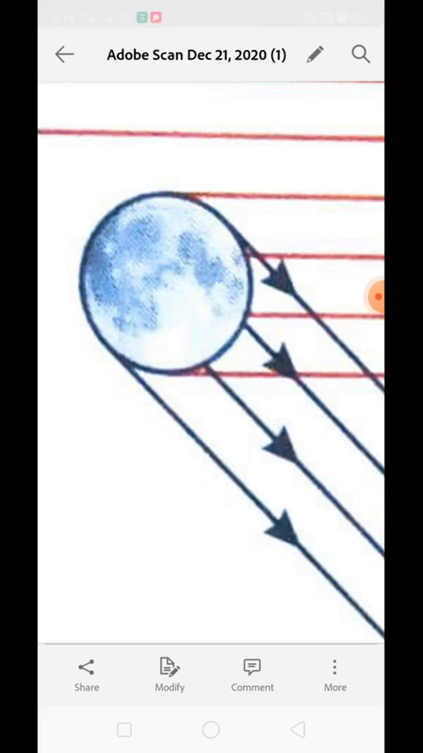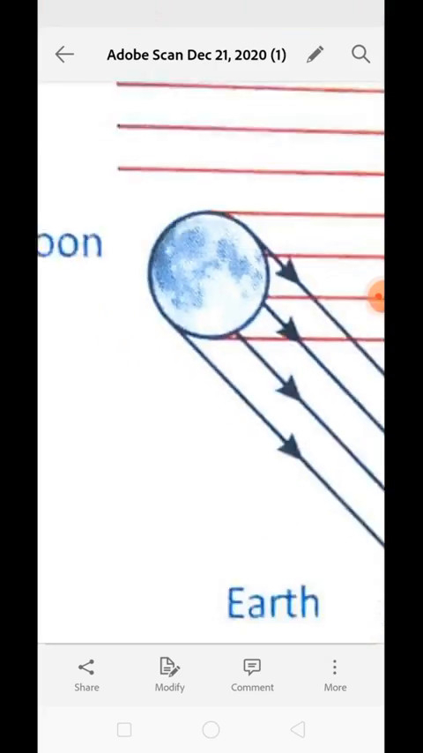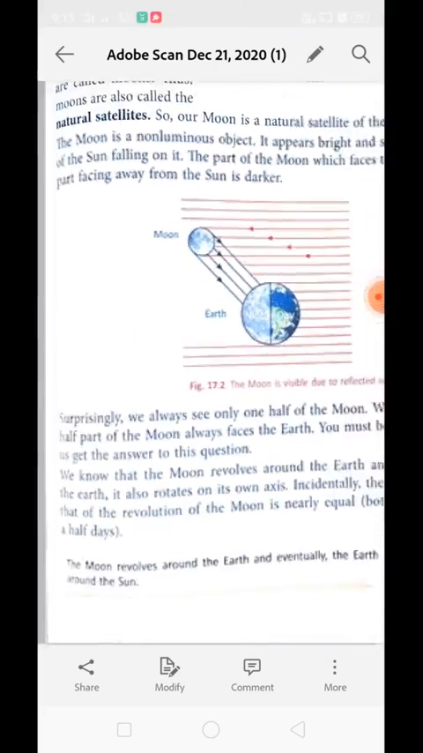The moon revolves around the earth, and because the earth is revolving around the sun, the moon is also moving around the sun while revolving around the earth. Understood? The moon is rotating on its own axis, and it is revolving around the earth as well. While doing so, as the earth moves around the sun, the moon also moves around the sun. This is how the moon moves.